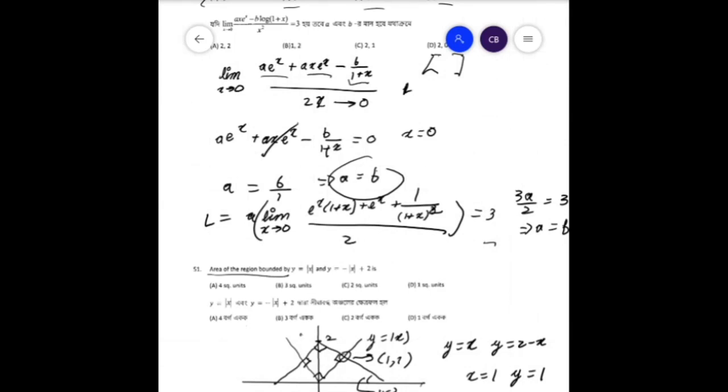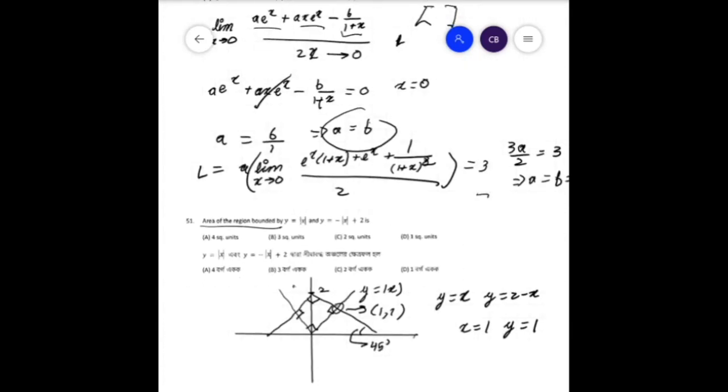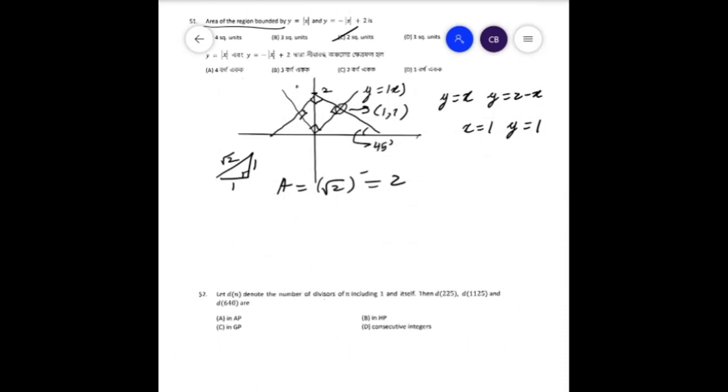Therefore this is basically a circle where every side is the diagonal of the right angle triangle. Therefore this is root 2. Now the area, let it be A, is equal to root 2 whole square, which is 2 square units. So that is C for your answer. Now we can also solve this as a definite integral problem from minus 2 to 0 and then 0 to 2, breaking this into two different straight lines, but that is much more time consuming than it needs to be.